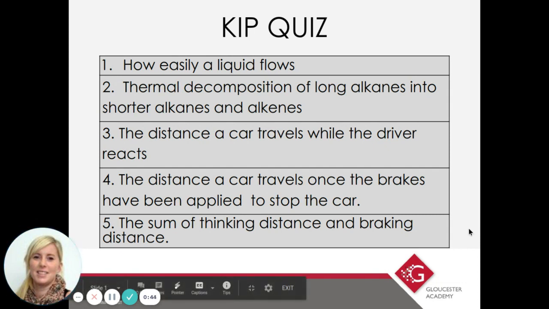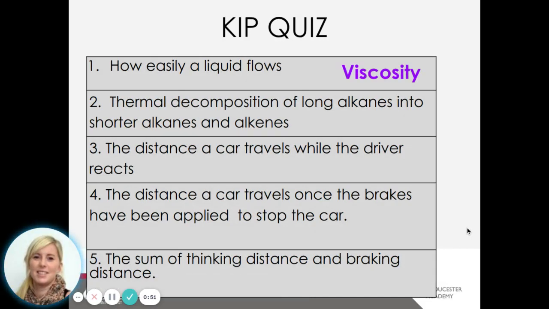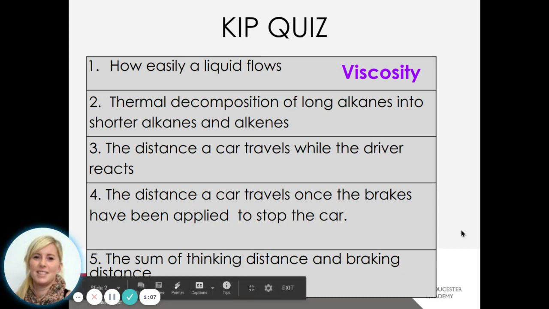So 3 to 5 minutes later, and let's go through the answers to these questions. So number 1, how easily a liquid flows. This is viscosity. So thinking of our water and our treacle. So treacle is more viscous, that means it will flow less easily, whereas water is less viscous and it'll flow more easily. Number 2 then, thermal decomposition of long alkanes into shorter alkanes and alkenes.